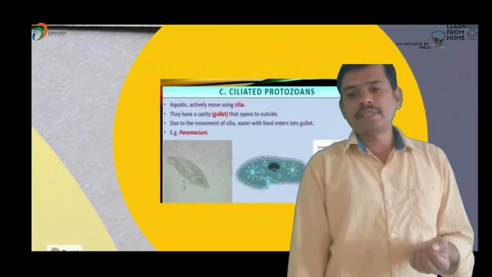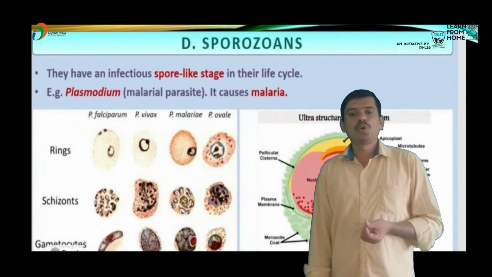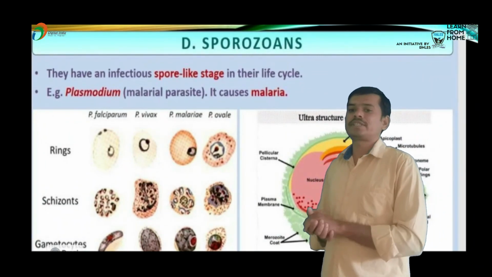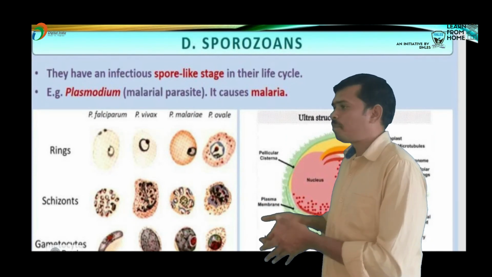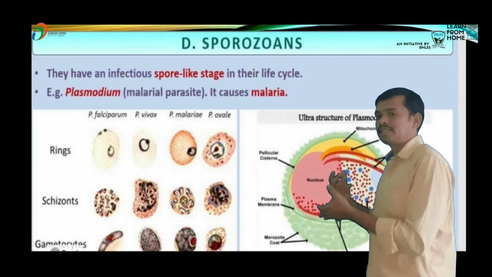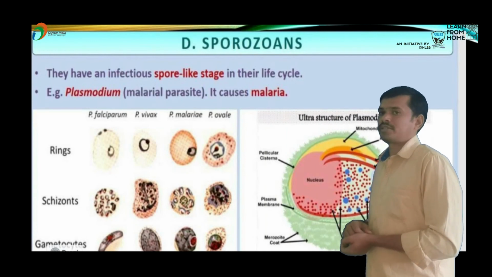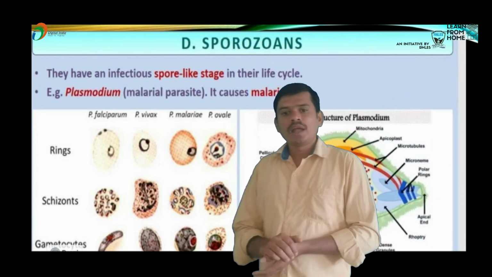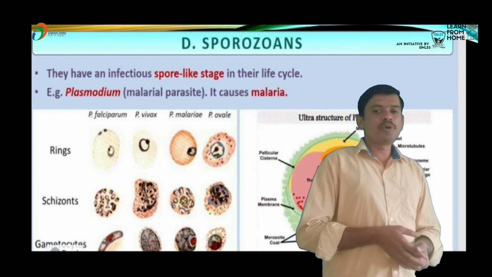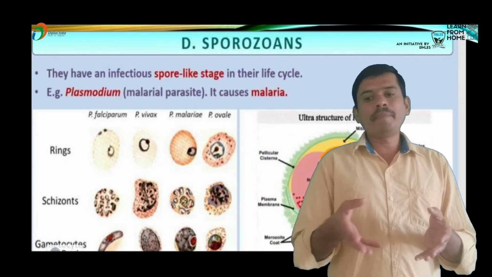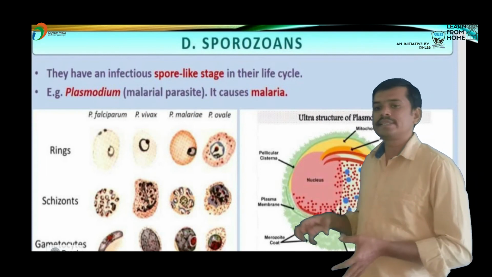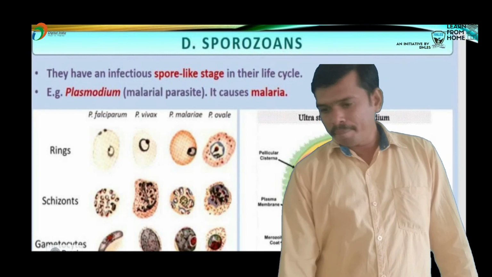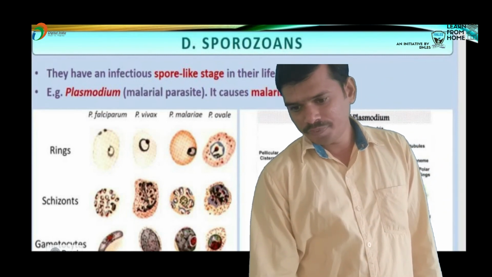Next, sporozoans. They have infectious spore-like stages in their life cycles. The example is Plasmodium, the malaria parasite. It causes the disease malaria.